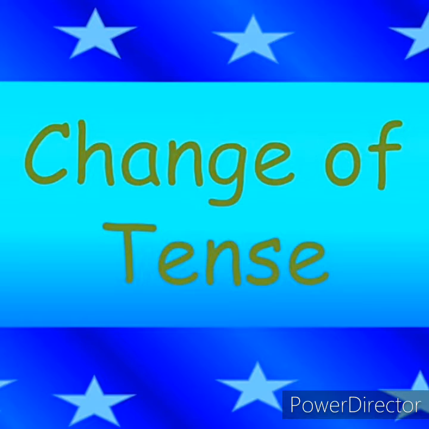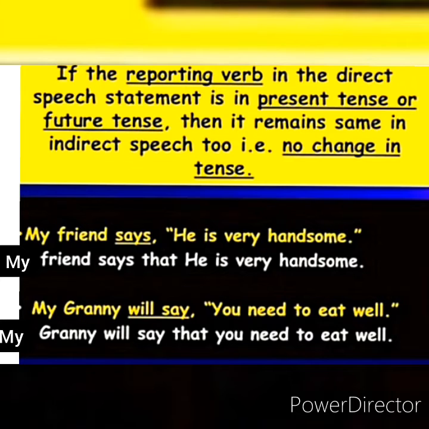So today you are going to learn how to change tense in indirect speech. You already know what is reporting verb and what is reported speech. If the reporting verb in the direct speech is in present tense or future tense, then there will be no change in tense in reported speech. For example, my friend says, he is very handsome. Here the reporting verb is says and it is in present tense. So there will be no change in tense in reported speech. The sentence will be, my friend says that he is very handsome.